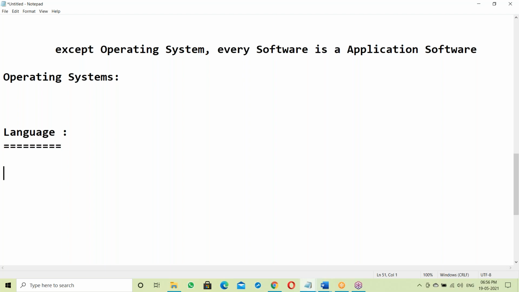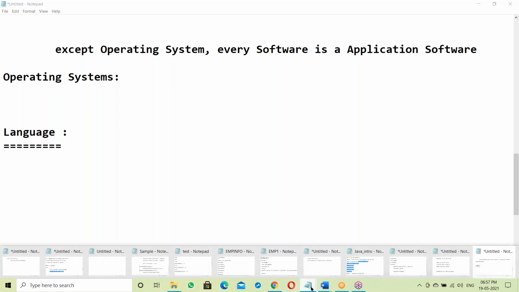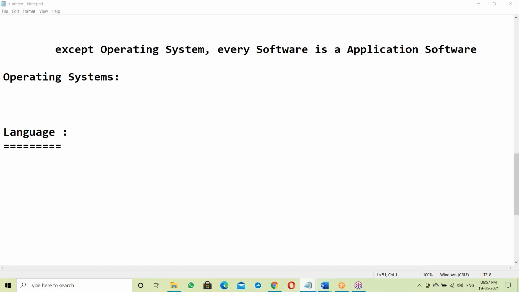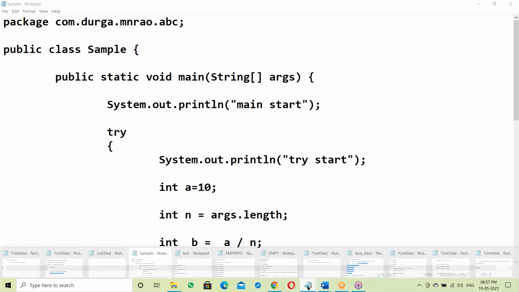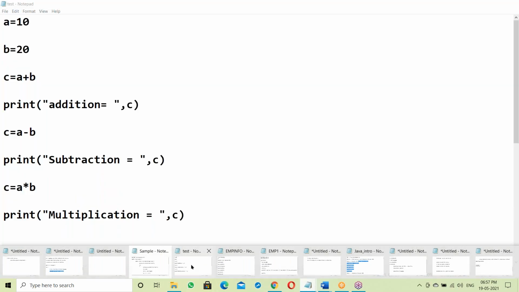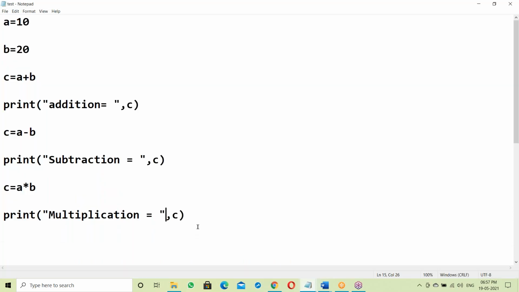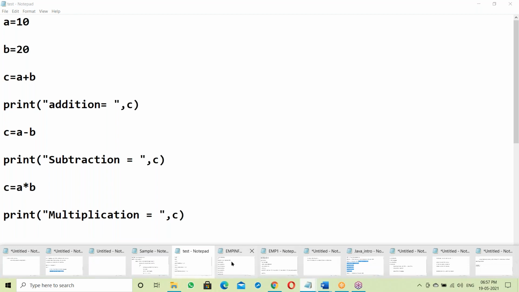Now come to software languages. Suppose, for example, let us take some Java program. A Java program is like English language. This is a user understandable language; we can understand this language. Suppose a Python script, it's like English language.